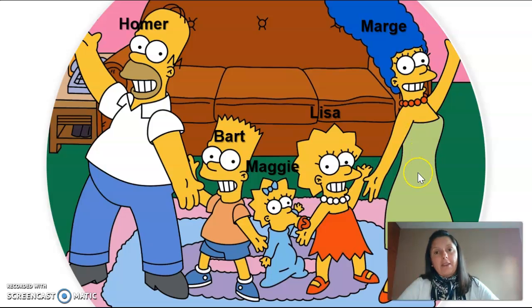Marge is thinner than Homer. A Marge é mais magra que o Homer. We can also say that Bart is older than Maggie or Bart is younger than Marge. Let's go to the sentences. We have some examples.